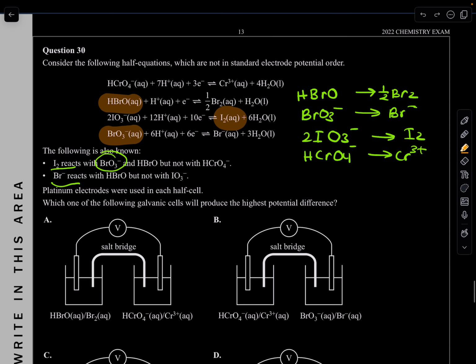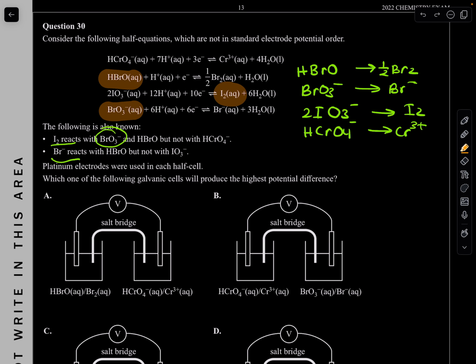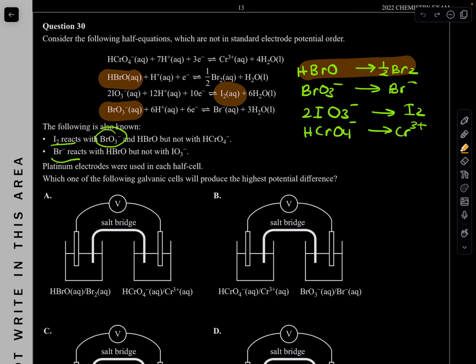This is good. Platinum electrodes were used in each half cell. So this is actually the order of how it's going to look in terms of an electrochemical cell. Which of the following galvanic cells will produce the highest potential difference, so the voltage? Easy, remember, if you take the highest and the lowest and subtract them, you're going to get the highest voltage because of the distance. So let's check the first one. You've got HBrO and Br2, and HCrO4, so this over here. Yes, they are the longest. You can see that the distance is the longest, meaning they produce the highest voltage. So I'm going to put a tick on that.